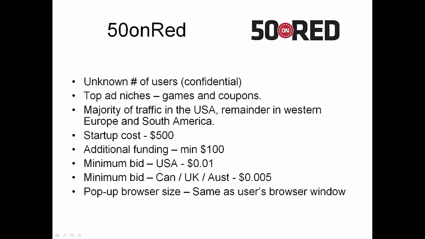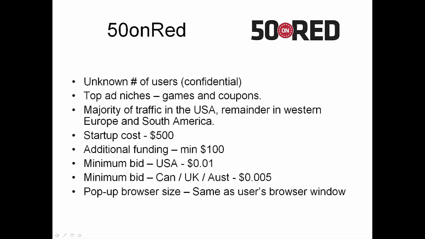50 on Red, they know how many users they have, but when I spoke to their sales rep, that was information that they weren't willing to give out, how many users they have, also what type of software or what people have downloaded to be a part of their network. They weren't willing to say.